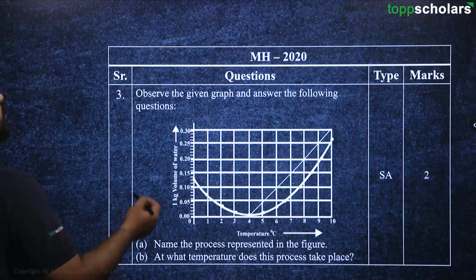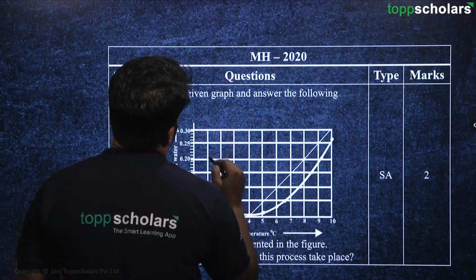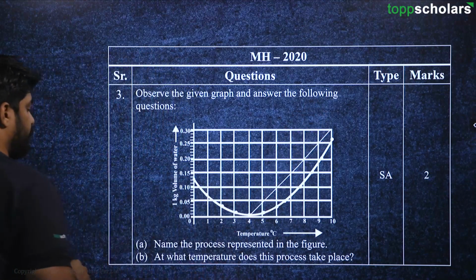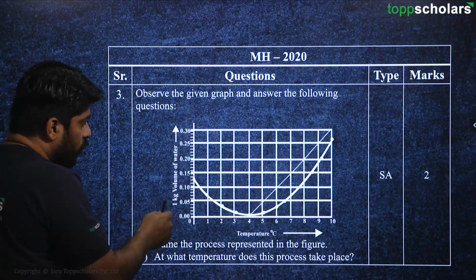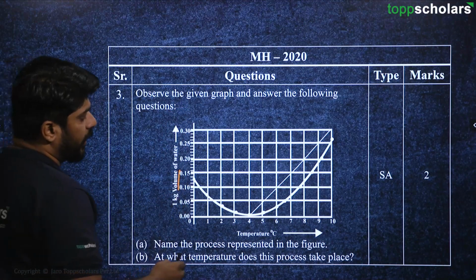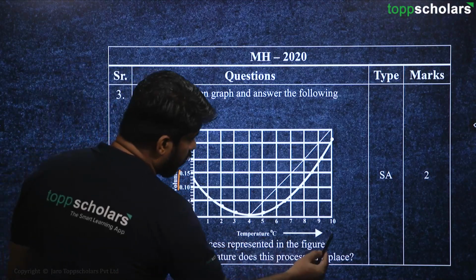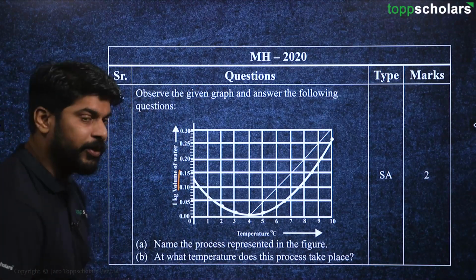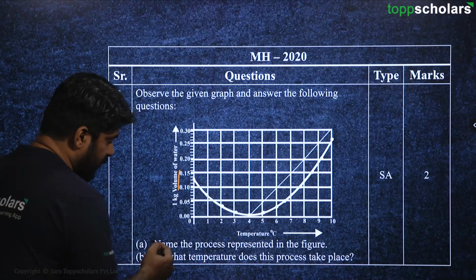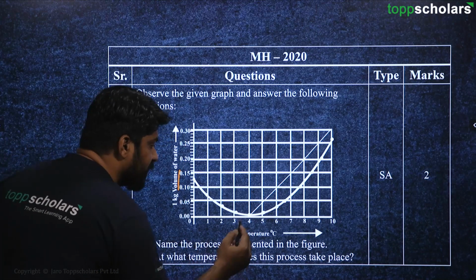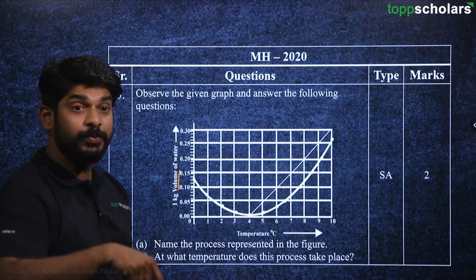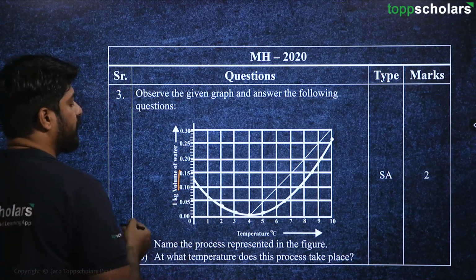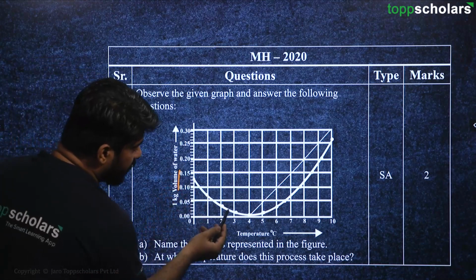Moving on to the next question now. Here it is. Observe the given graph and answer the following question. Here we have been given a graph. On the y-axis we have the volume of water, and on the x-axis we have temperature. The first question is, name the process represented in the figure, and the second question is, at what temperature does this process take place? It's very simple. We can see the graph is somewhat like this.